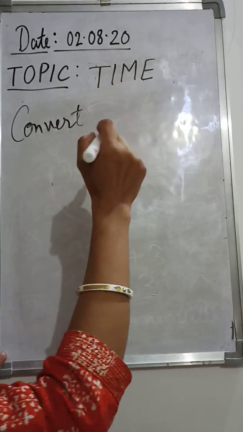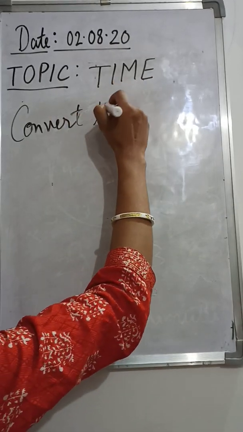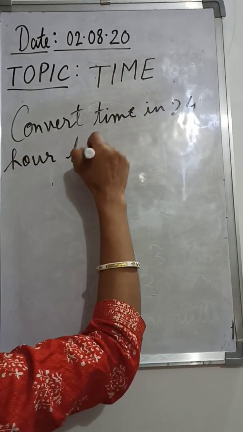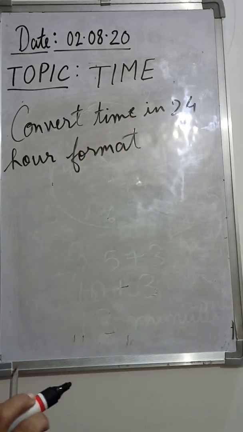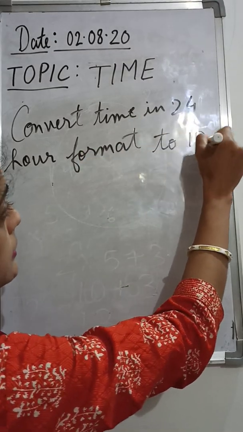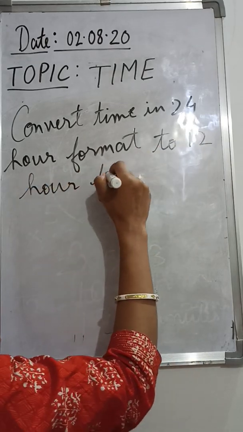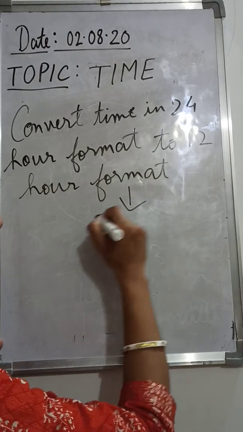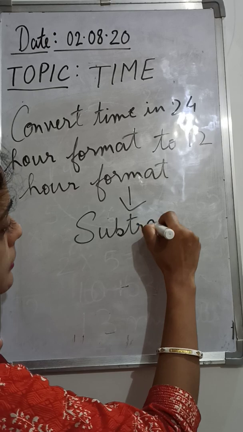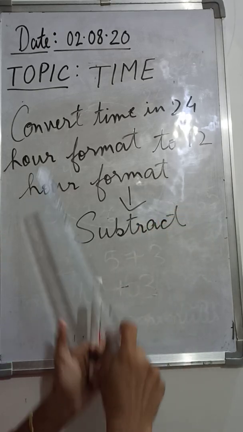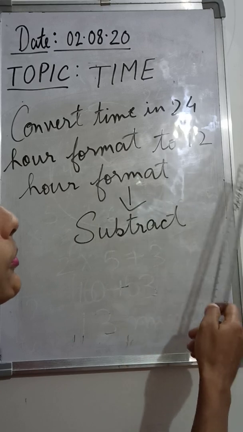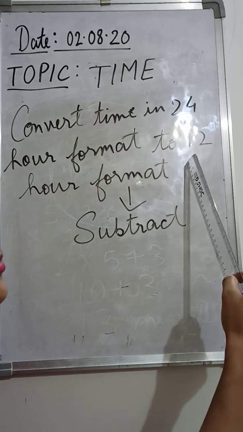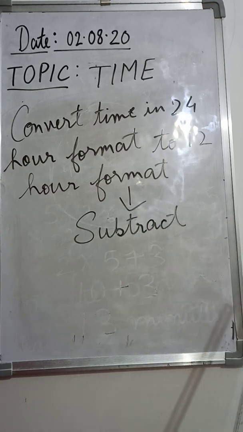So we are going to convert time in 24-hour format to 12-hour format. In that case, you always remember that you have to subtract 12 from the number. So you can see, convert time in 24-hour format to 12-hour format. So you are going from 24 to 12. So 24 to 12 means you are going from the bigger part to the smaller part. So that's why we are going to subtract and get the time.